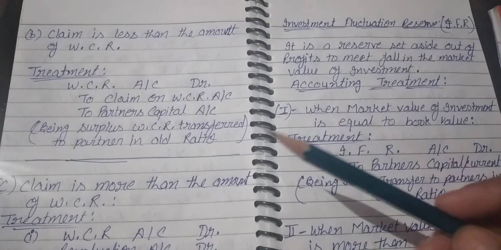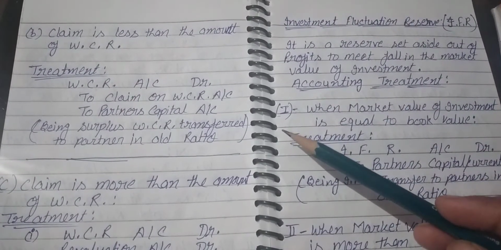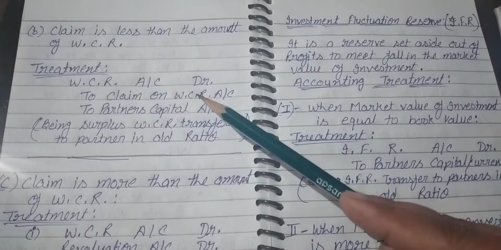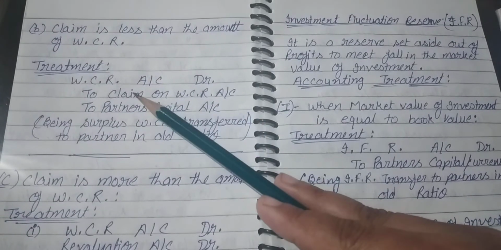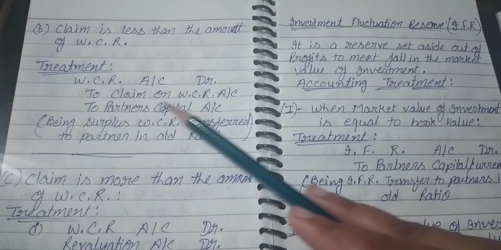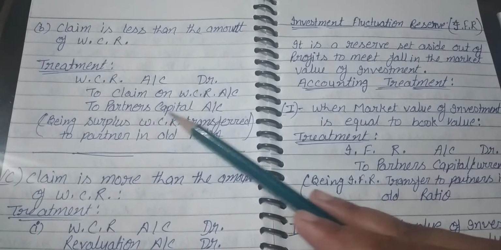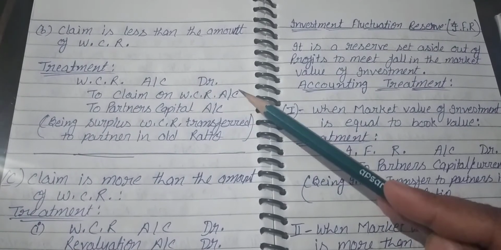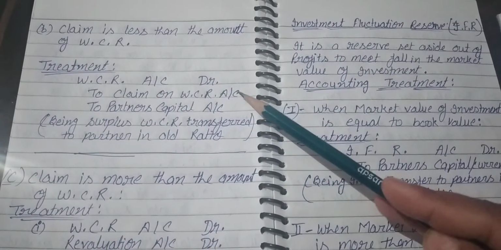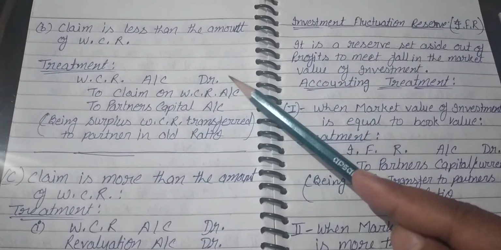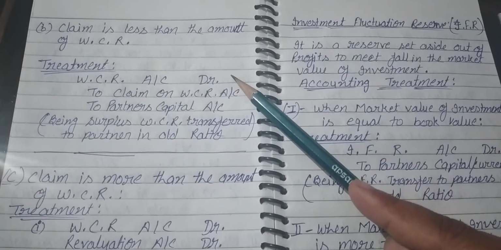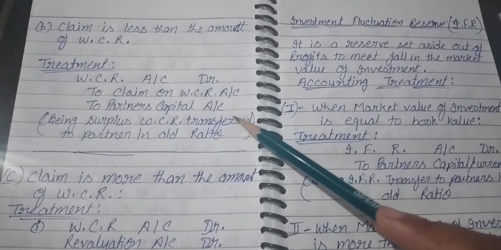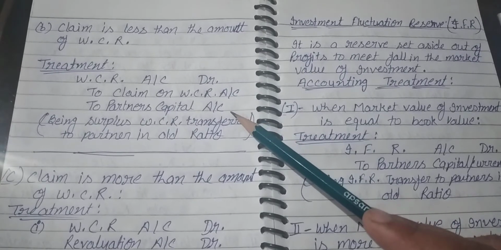Now, when a claim on WCR exists and the claim is less than the amount of WCR, the treatment will be WCR account debit to claim on WCR account and to partners' capital account. An accident took place, but the amount of compensation is less than the WCR. If WCR is 10,000 and the claim for the accident is only rupees 8,000, then the remaining 2,000 will be distributed in the old partners' ratio.